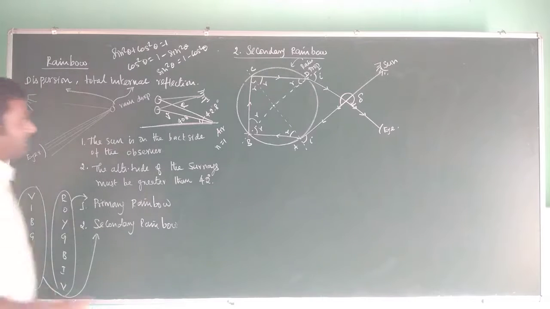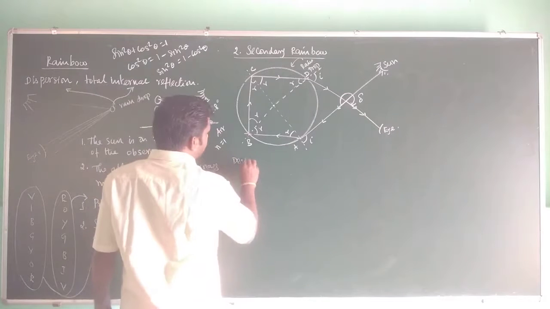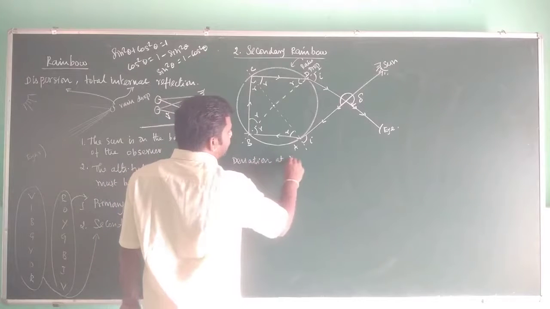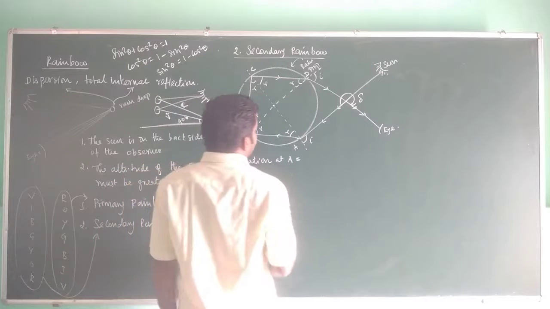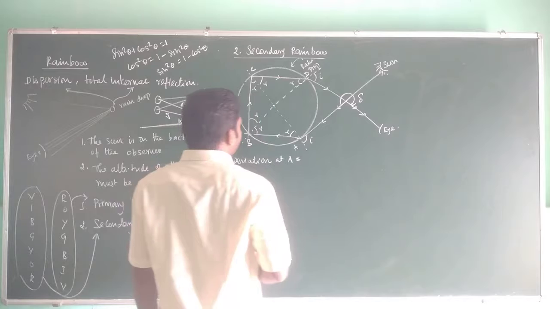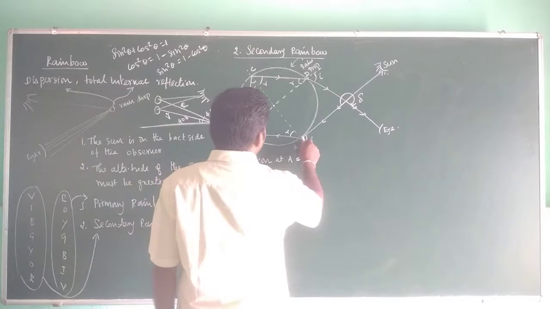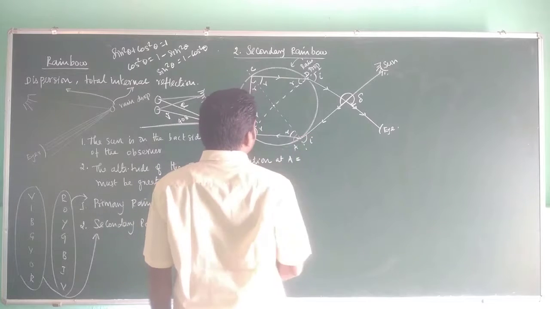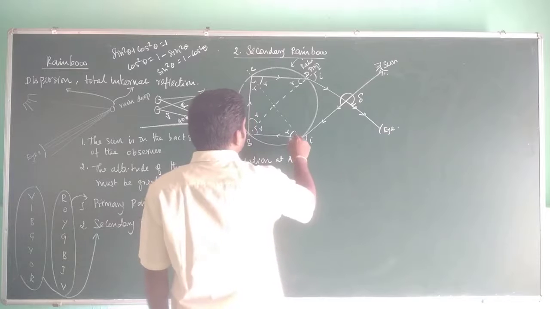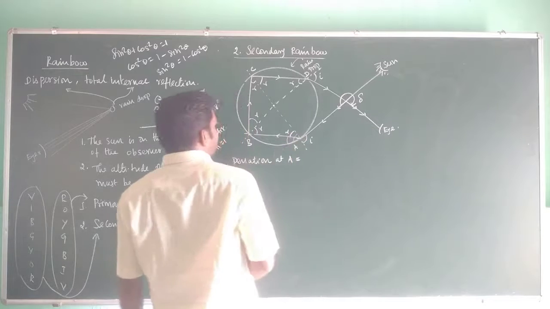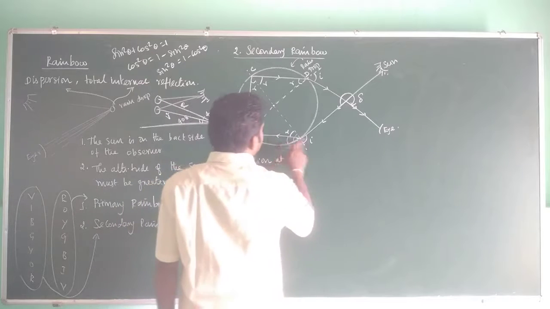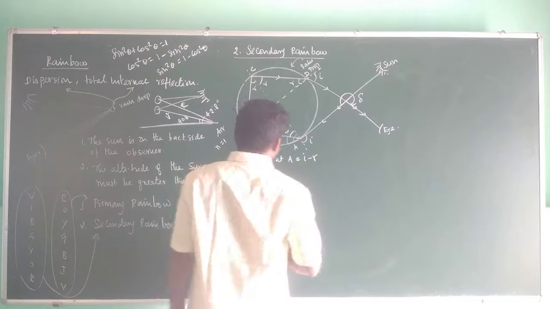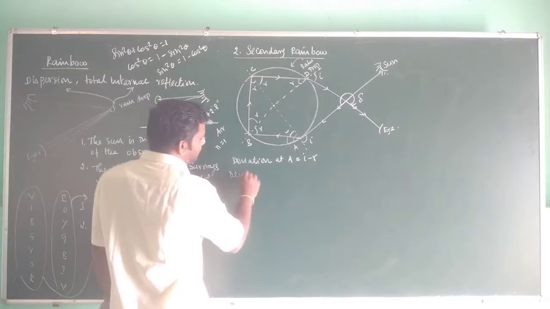The light ray produces a deviation at A. If this light ray goes in this direction, then this and this will be I, but this is the angle of deviation. So if you want this, you need to subtract R from I. So here it is I minus R.